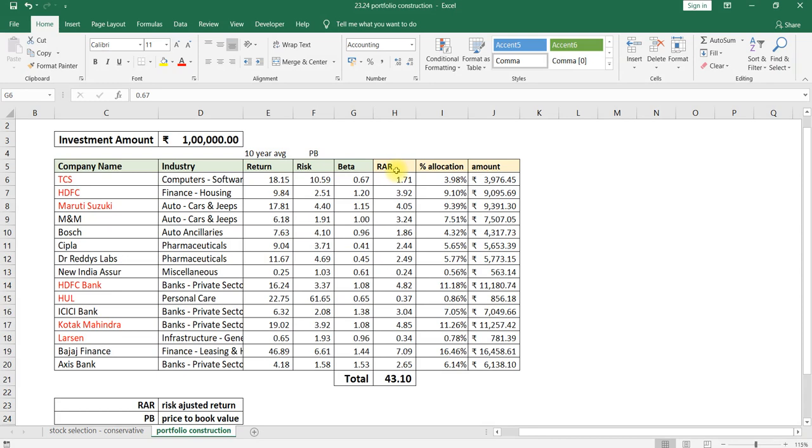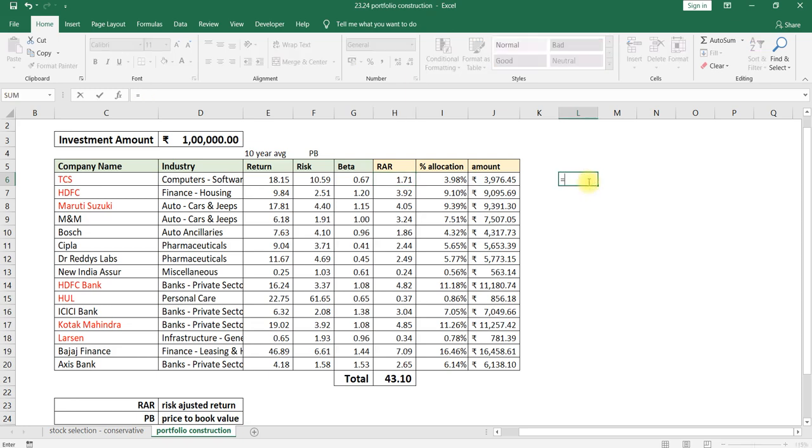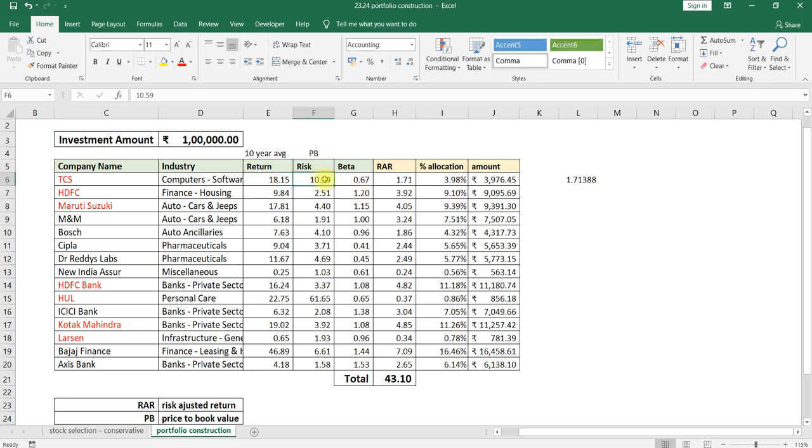Once you have collected the information, the next step is to calculate the risk adjusted return. How to calculate it? In the calculator, first type the return. Return is 18.15, divided by risk. Risk is 10.59. That is the risk involved in that particular stock. So we divide return by risk value to get the risk adjusted return.